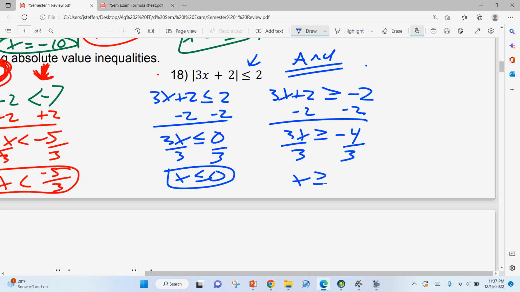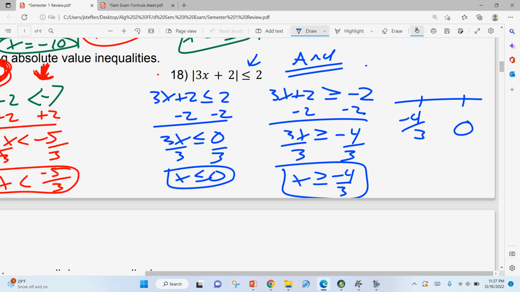Again, we get x is greater than or equal to a fraction. But that's okay, because even if you don't know what negative 4 over 3 is, it's got to be smaller than 0 because it's a negative. These are both filled in because they have the lines under them. Zero is shaded to the left, and the other one's shaded to the right. But again, we know it's an and problem, so it's got to be in between those.